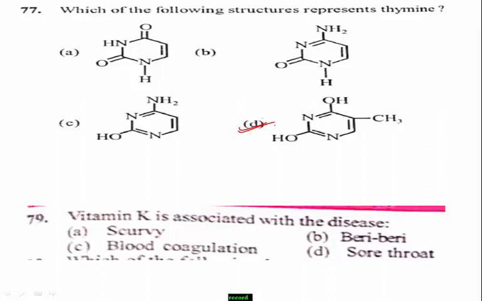Vitamin K is a group of vitamins that the body needs for blood clotting, helping wounds to heal. There is also some evidence vitamin K may help keep bones healthy. Therefore, the right answer is option C.